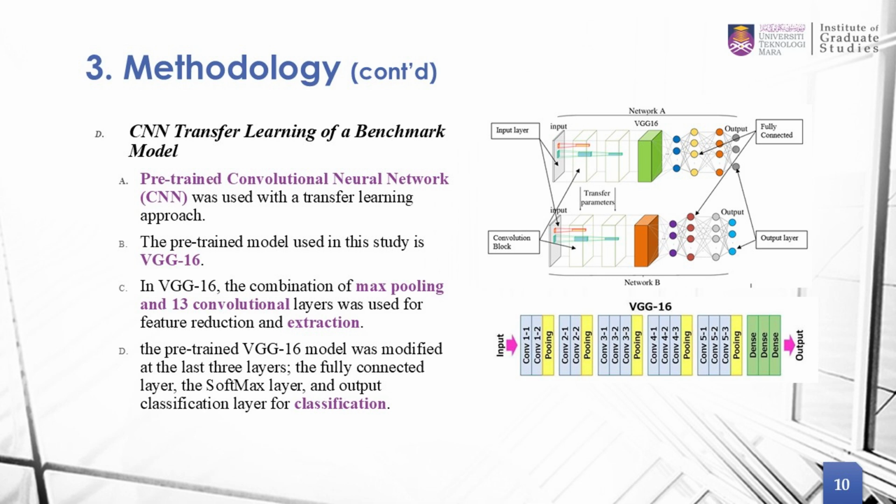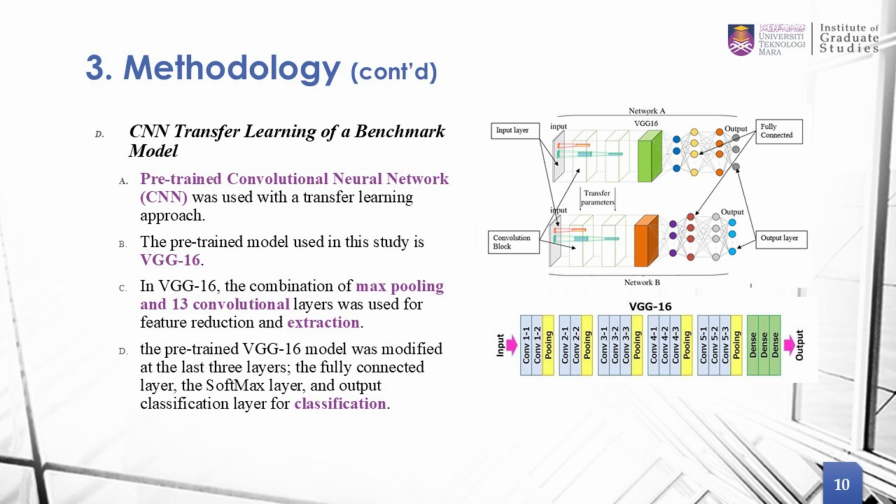So we are at CNN transfer learning of the benchmark model. For this benchmark model, we are using VGG16, where we modified the last three layers, which are the fully connected layers, the softmax layers, and the output classification layers. We are keeping the convolutional blocks and modifying the last three layers.